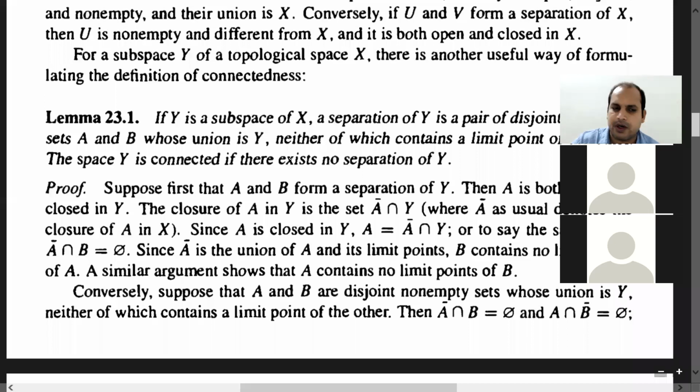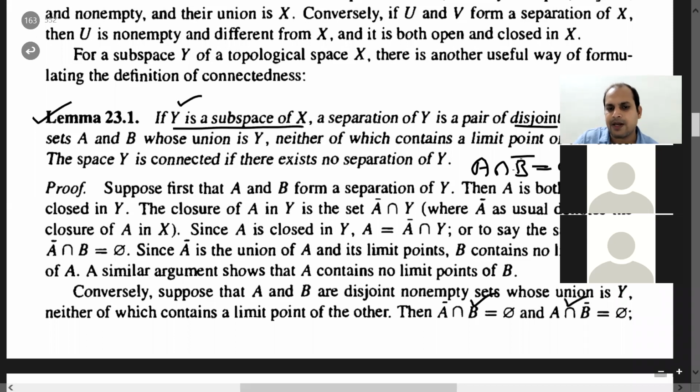The next theorem is Lemma 23.1. We will also use this, which is an alternate way of checking whether a given subspace of X is connected or not. The statement is: if Y is a subspace of X, then a separation of Y is a pair of disjoint non-empty sets A and B whose union is Y. Here nothing is written about open or closed. They are disjoint and non-empty, neither of which contains a limit point of the other. I mean, A intersection closure of B is empty, and B intersection closure of A is empty.